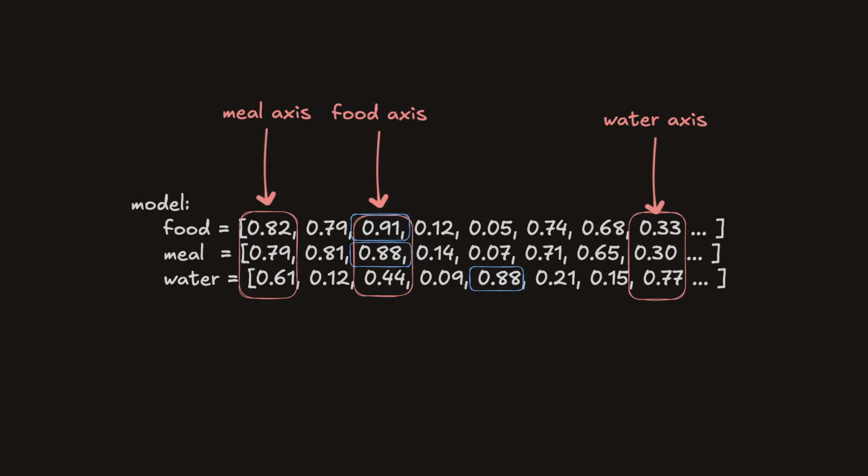So if we go back and look at the values in the tables, the highest values are the most likely token that should appear next. In this example, if food comes up, food is the most likely next token. If meal comes up, food is the most likely next token. If water comes up, the token on the 0.88 axis is the most likely next token.